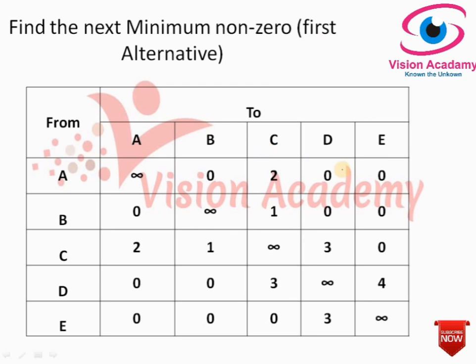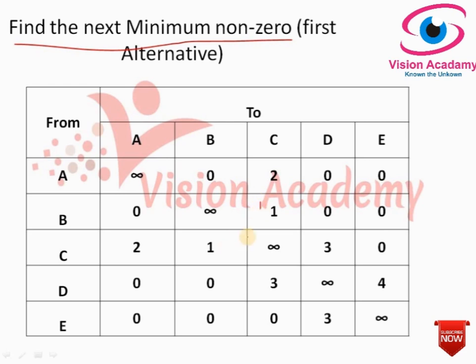So look at this problem. Except zero, what is the next minimum non-zero? Look at here. After 0, there is 1, 2, 3, 4, and so on, up to infinity. So the next minimum after 0 is 1, only 1. So we have to bring this into the optimal solution. To give an optimal solution, consider this. Then select this one.